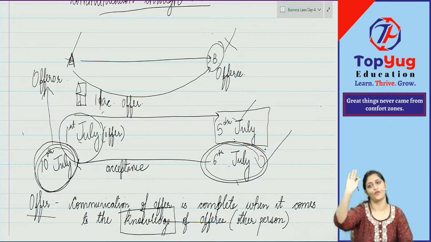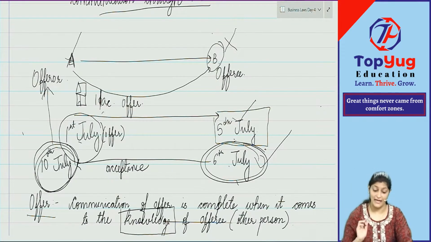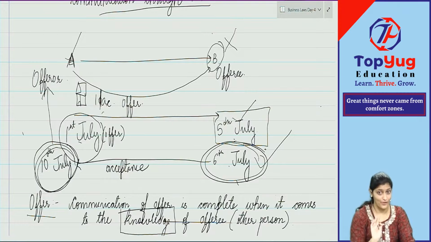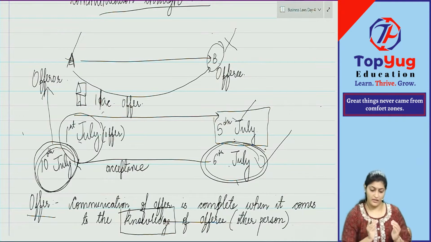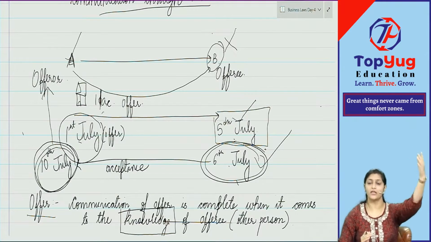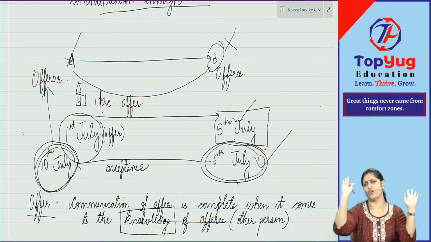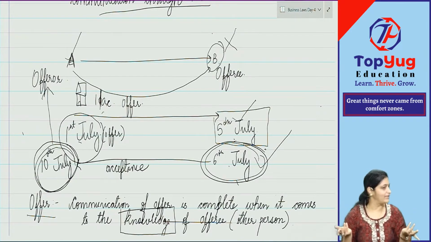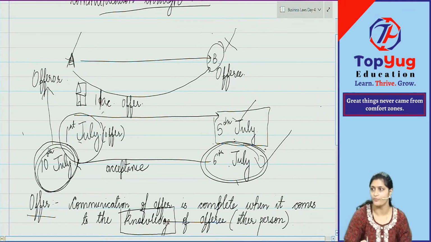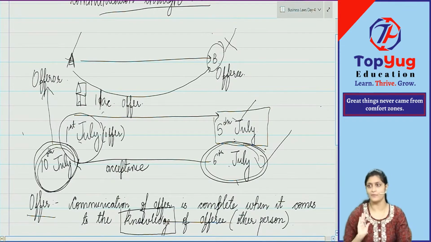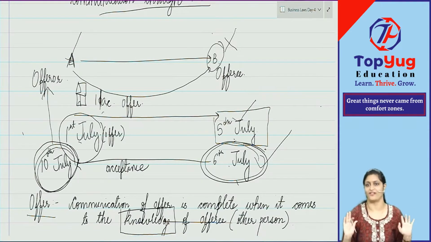Law is telling and it will apply. It is going to be like this: for A the contract came into existence, for B the contract did not come into existence. That means anytime, say 10th, 11th, 12th, 13th, anytime, can B say no to the contract? No, I will not purchase the house. Why? Because the contract never came into existence for B. But can A anytime say no to it? He will have to perform the contract.